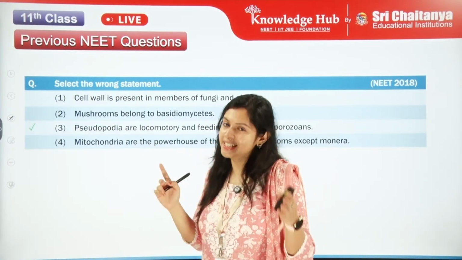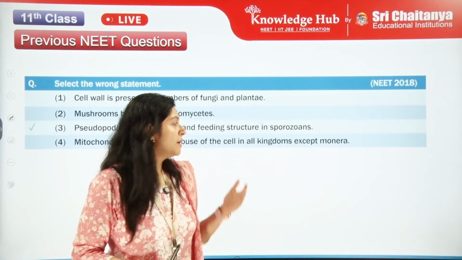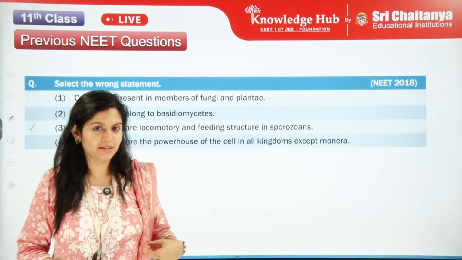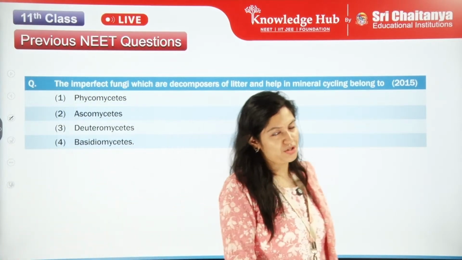Last one, mitochondria is present in all the groups, but it is not present in the Monera, right? Okay, let's see the next question.